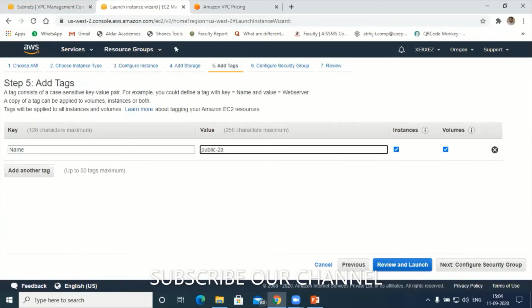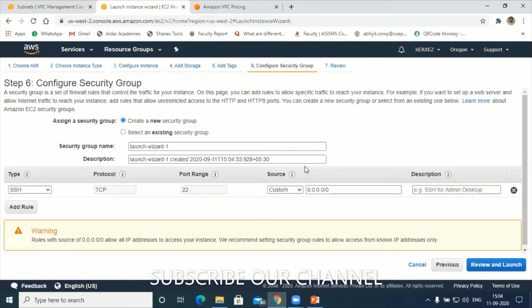Next is security configuration. Okay, group configuration, security group. See, this is very important here. Understood? This is nothing but the gateway. Config security group is nothing but, in AWS, the gateway. Understood? So here by default I'm using SSH, port 22, custom I have given. See here, 22 under custom.